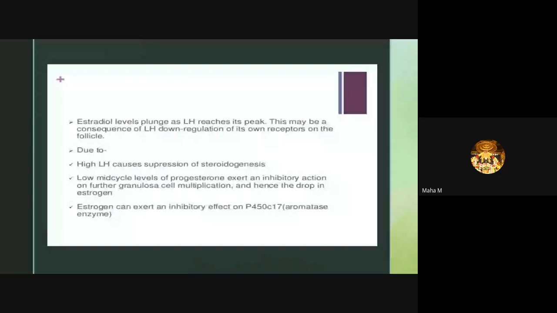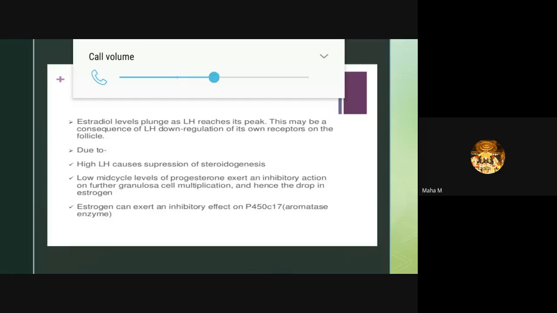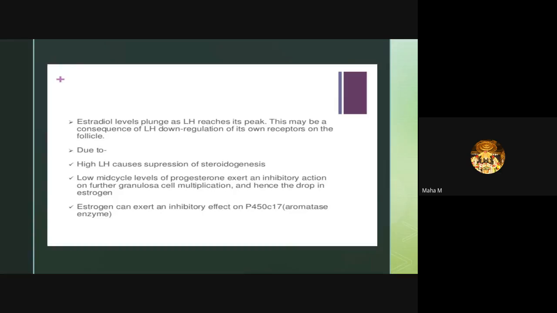Estrogen levels plunge as LH reaches its peak. This may be a consequence of LH down-regulation of its own receptors on the follicle. It is due to the high LH surge suppressing steroidogenesis, low mid-cycle levels of progesterone, and an inhibitory action on further granulosa cell multiplication, and hence it drops the estrogen level.